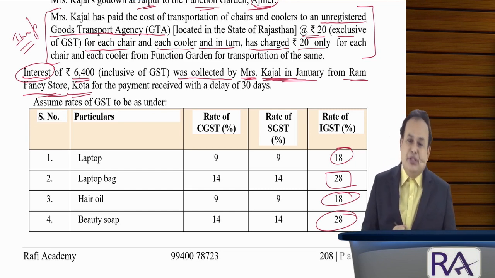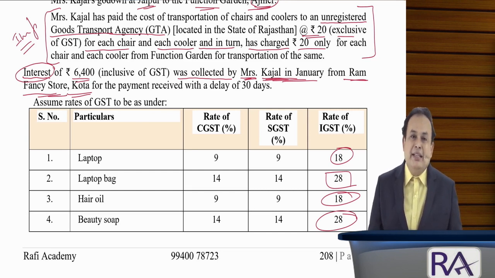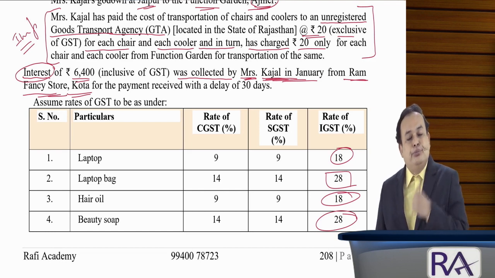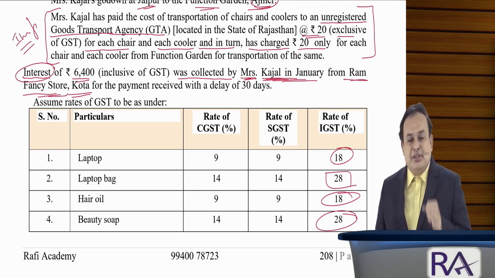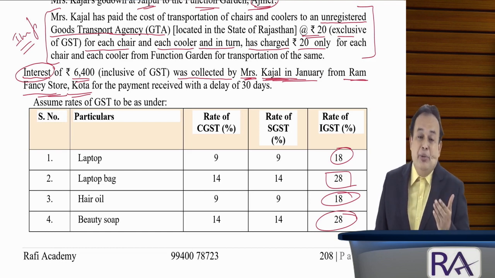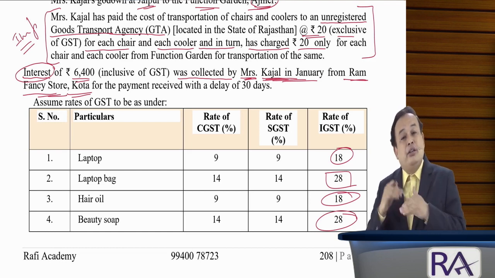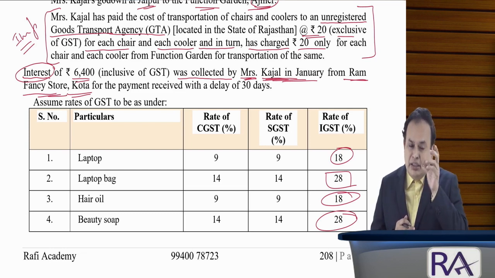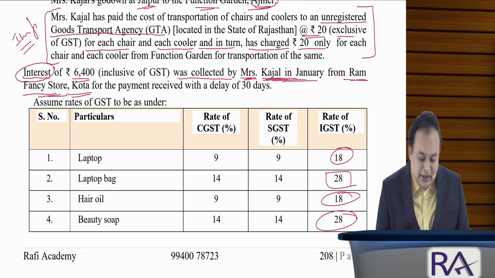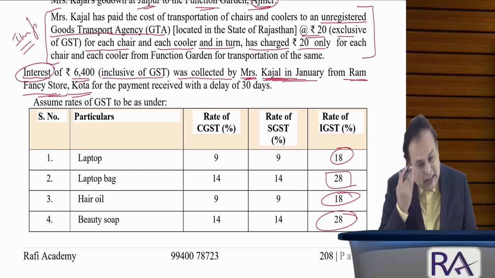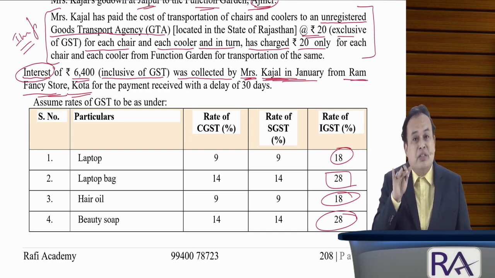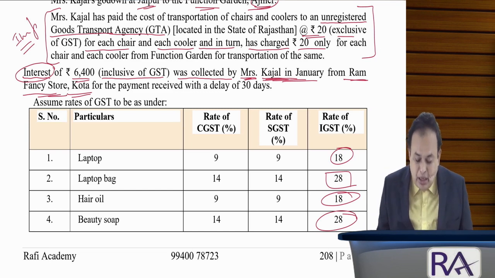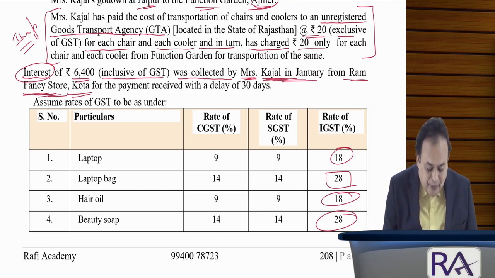particular sale proceeds, delay payment, in that case, is a supply, as we understood, under Schedule 2 of CGST, where we understood forbearance to do an act, tolerating an act or a situation, where I already referred to you. Such interest is generally considered inclusive of GST. The problem also said here, inclusive of GST. In spite of that, such interest should be inclusive of GST. What rate of GST is inclusive in that interest? To whom the goods have been supplied? Ram Fancy Stores, Kota.